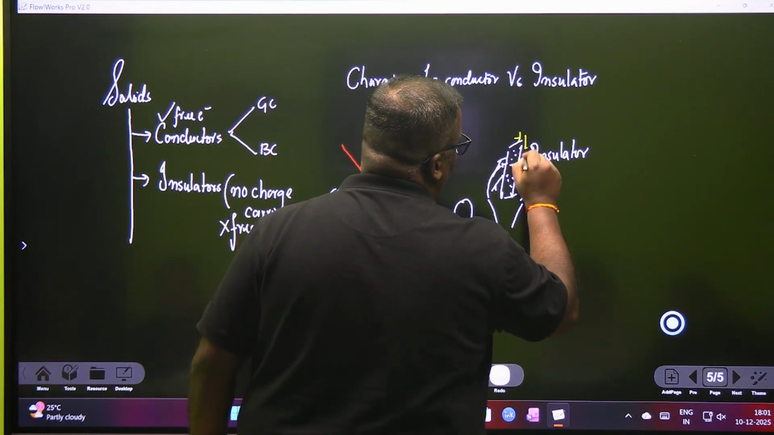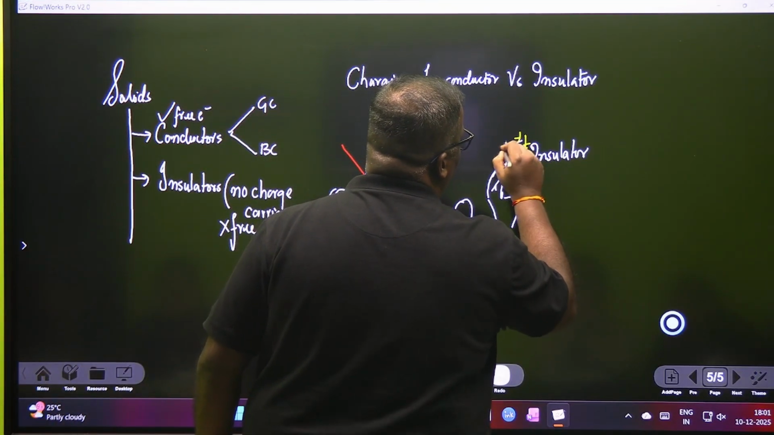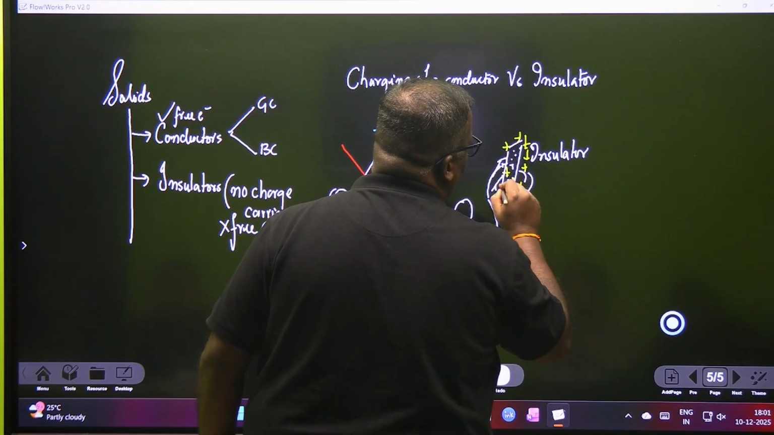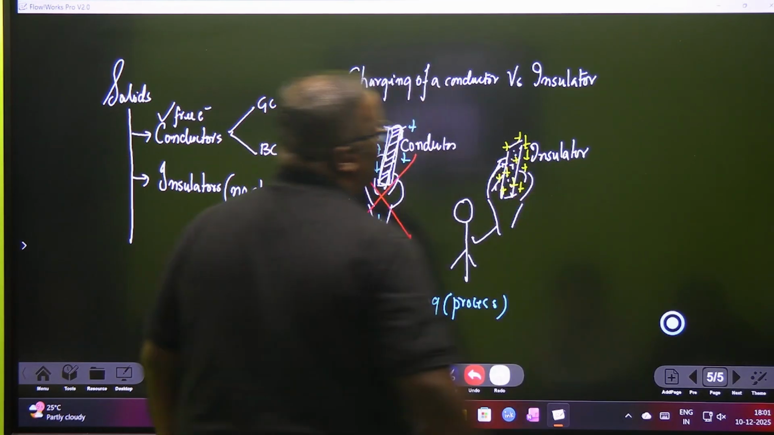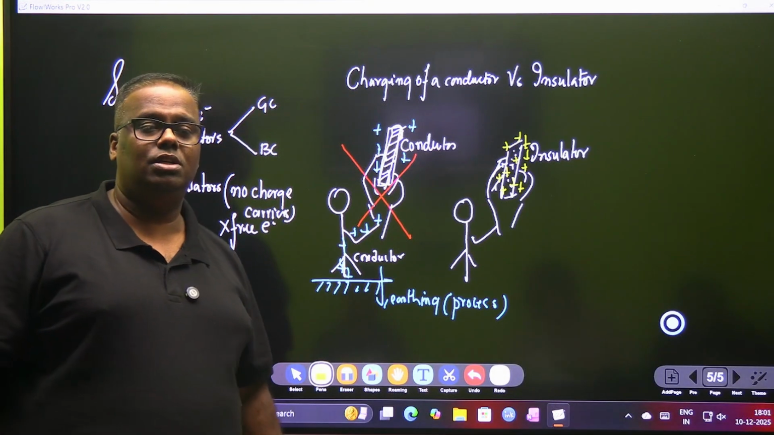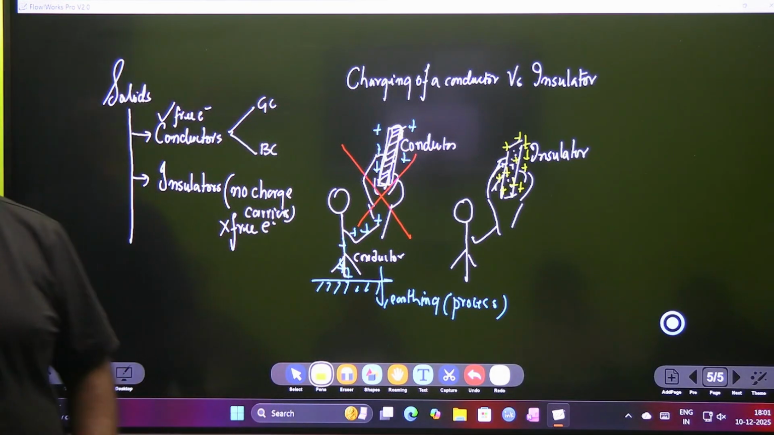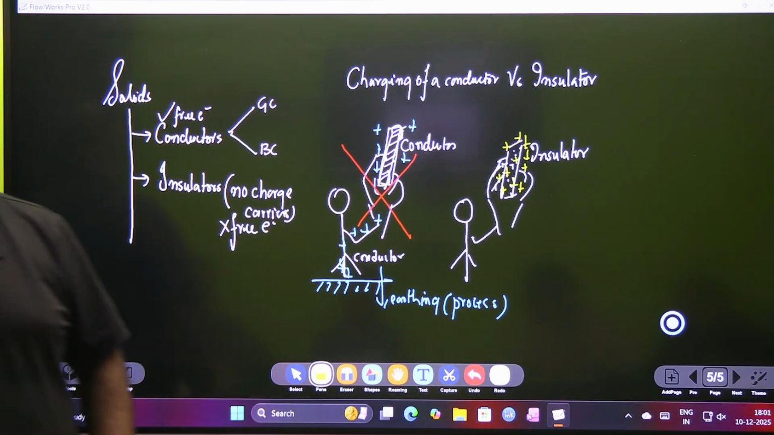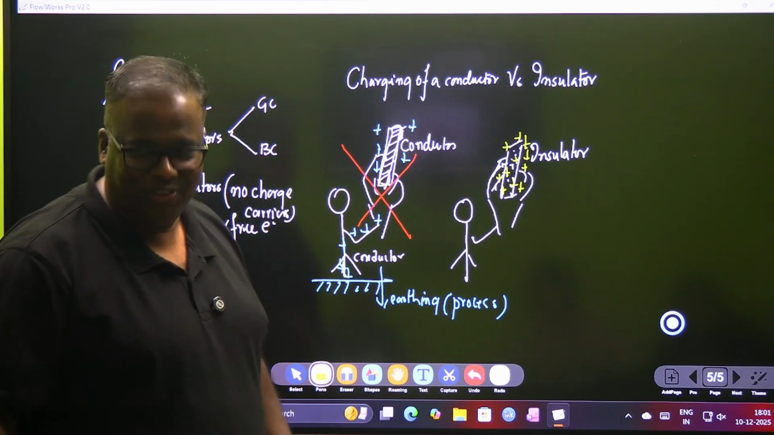Whereas if you are an insulator and you had some charges, say you had some positive charges created on you, these charges will happily stay on you, as static charge. Now you must be thinking, you're getting it.